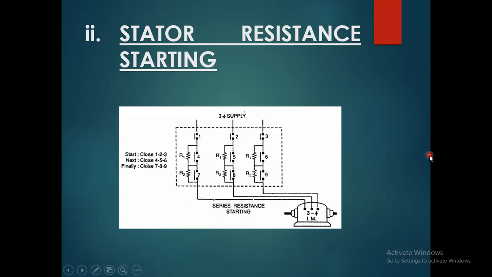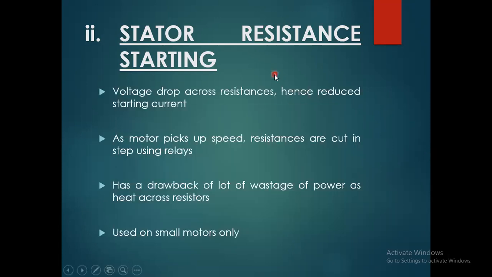And then we move towards the next aspect, the starting resistance method for the induction motor. Voltage drop across the resistance, hence reduced starting current, because resistors are connected in series from the starting terminal to the ending terminal of the winding. As the motor picks up speed, resistances are cut out in steps using relays. It has the drawback of a lot of wastage of power as heat across the resistance, because we all know that heat would be dissipated, or the power lost.